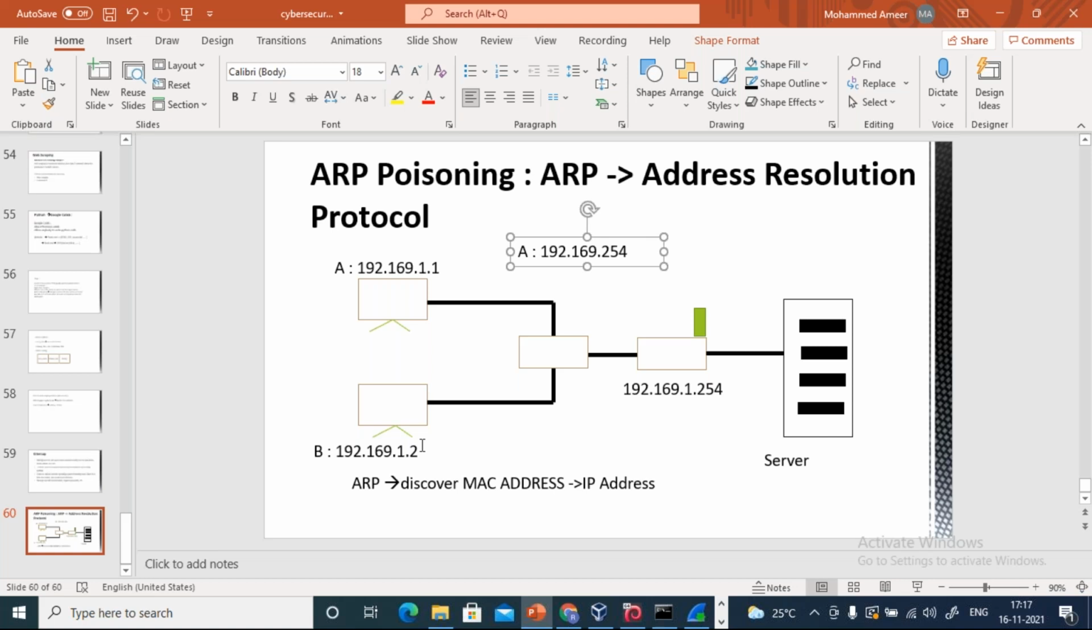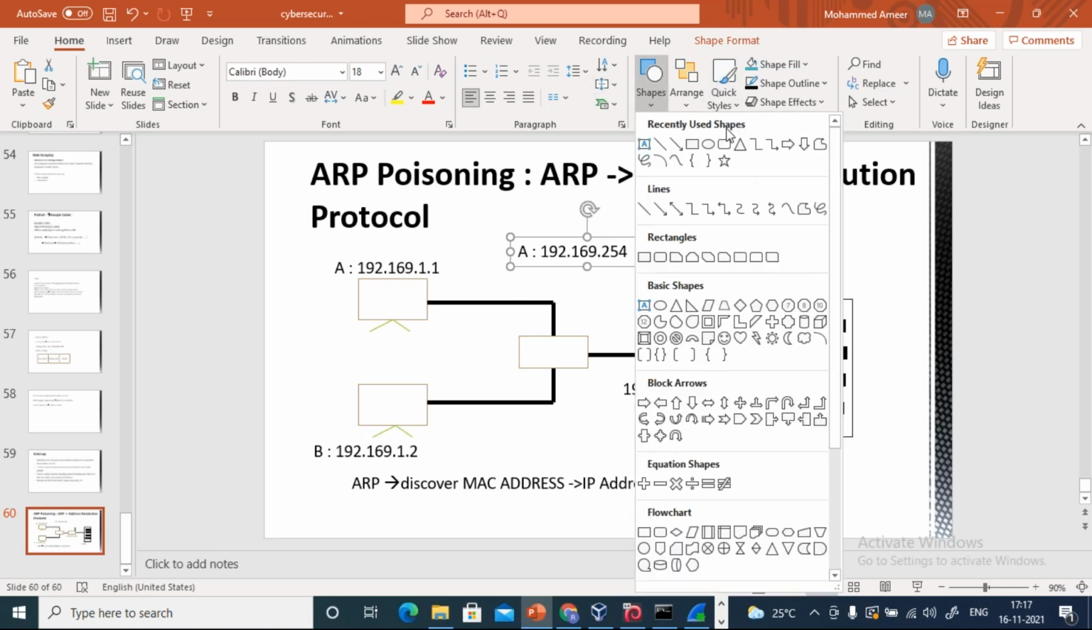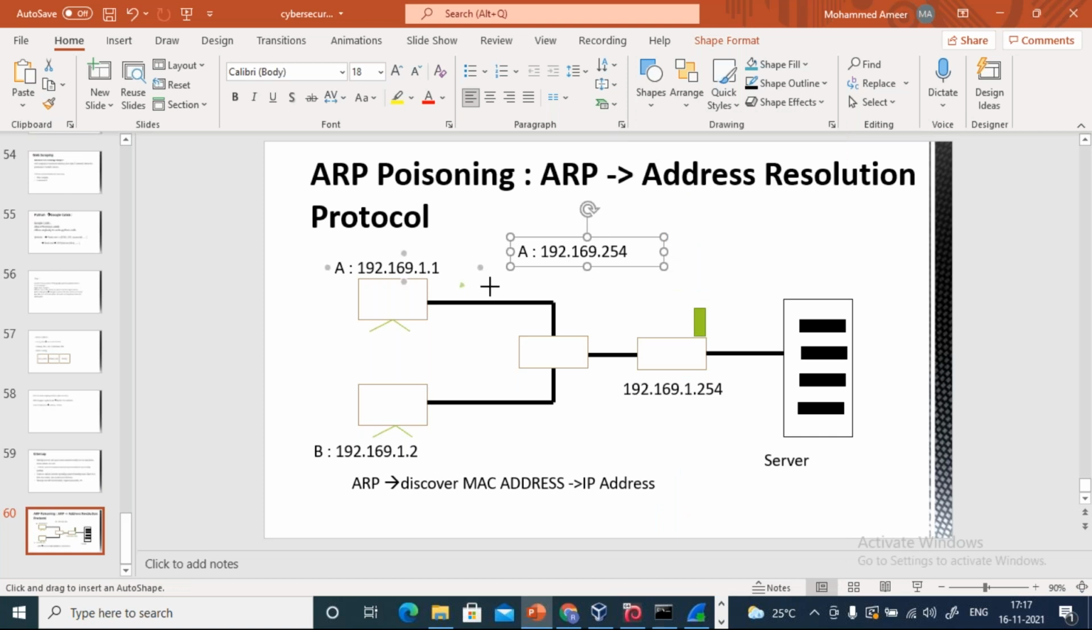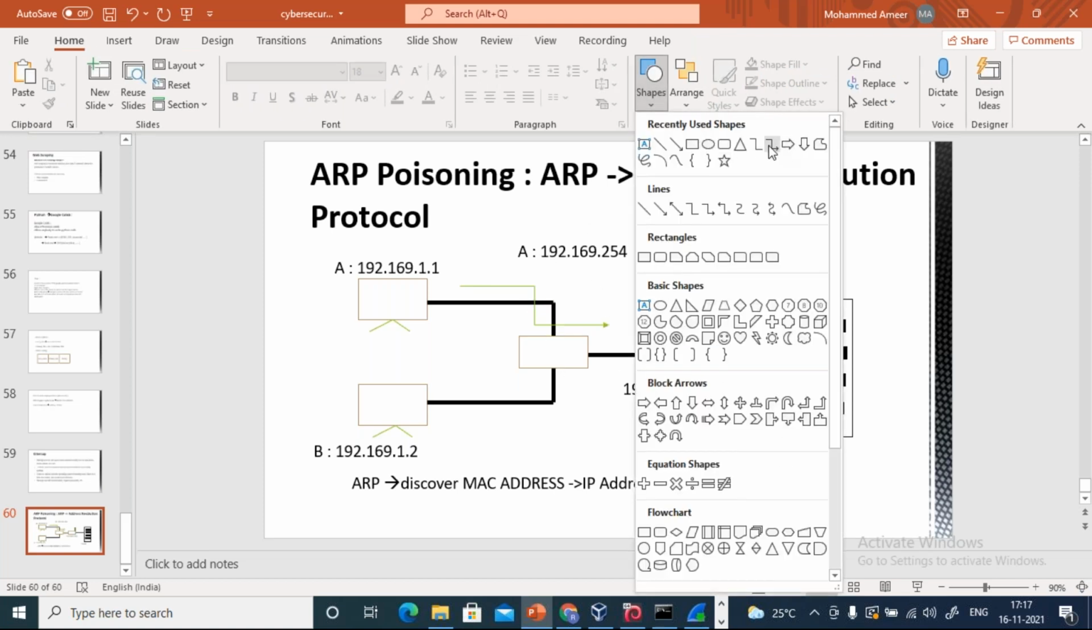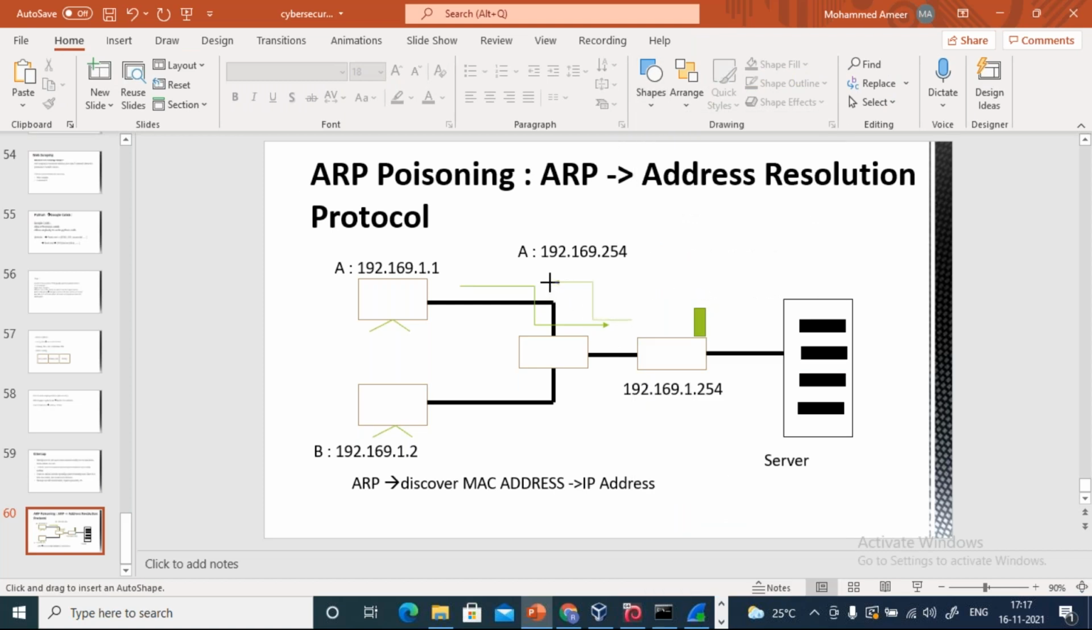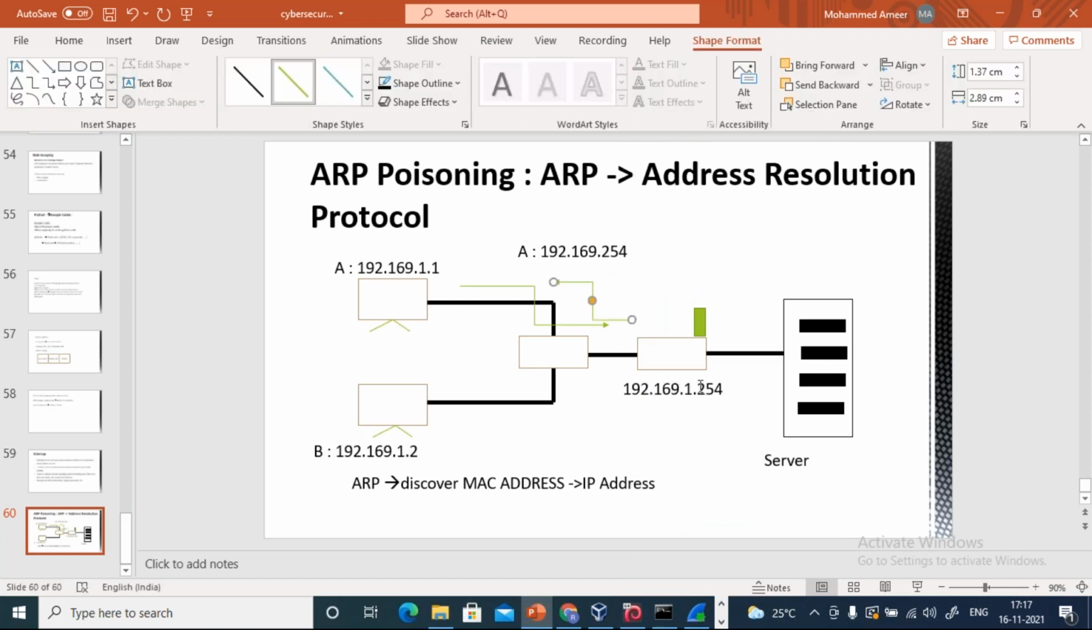Right? Then this message was sent to B as well as to the router. So now when the router sees this, what will it do? It will realize that it is asking for its MAC address. So now it will respond back to A. Initially, what happened? A sent a request, broadcasted a message asking for the MAC address. So now this particular router is going to respond back saying that my MAC address is so and so.